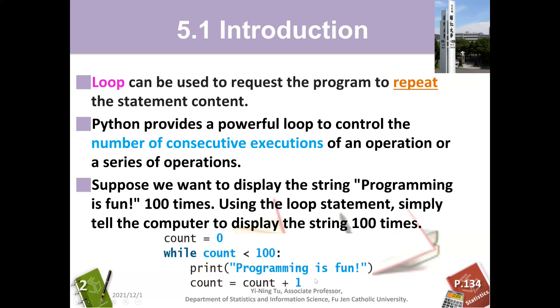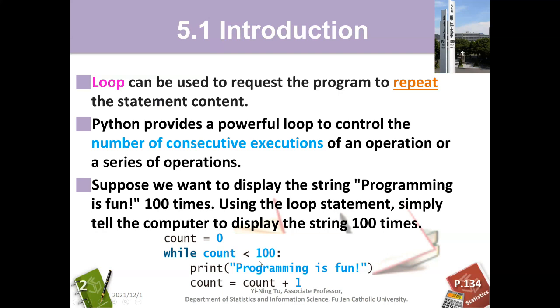Please do the following things. Because they belong to the while loop, they have to be indented with 4 spaces, just like the tab key. It means those things are between and below the while condition. First it will print "Programming is fun". Then, if we do not change the variable count, it will always equal 0, so the condition will always be true and it will be an infinite loop.